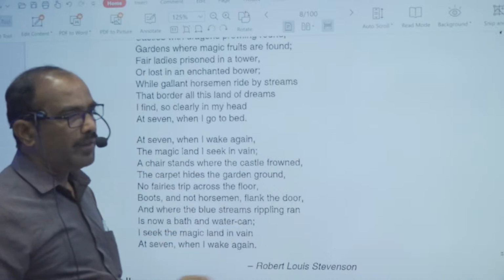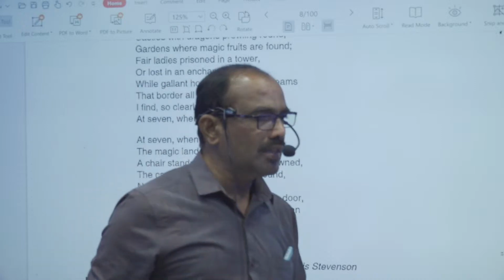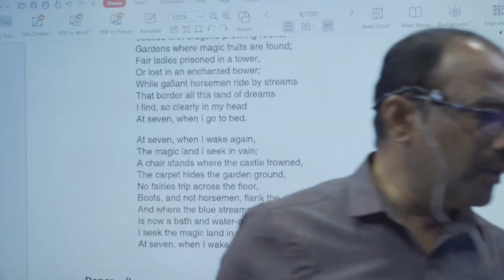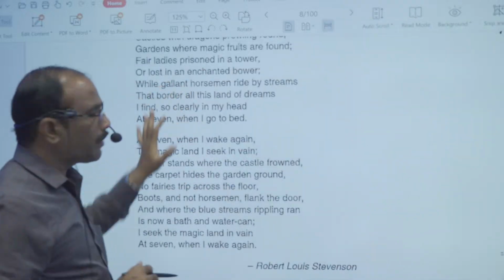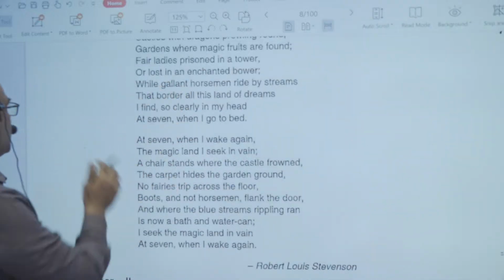So this poem is written by Robert Louis Stevenson. And based on this particular poem, there are some questions given here.